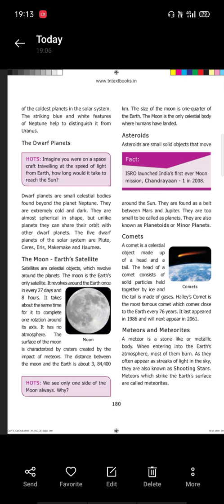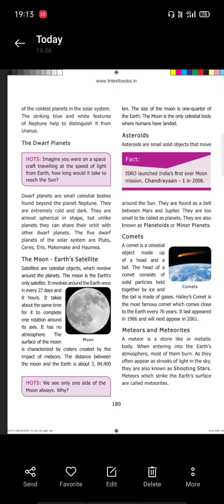It revolves around the Earth once in every 27 days and 8 hours. It takes about the same time to complete one rotation around its axis. The size of the moon is 1/4 of the Earth. The moon is the only celestial body where humans have landed.